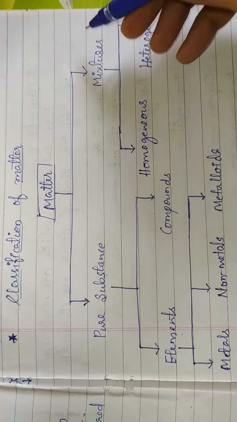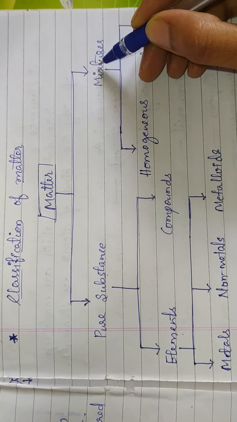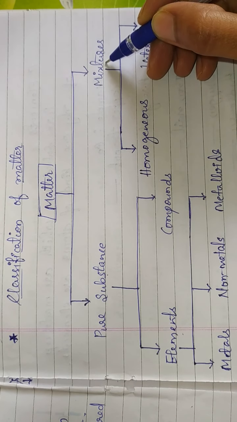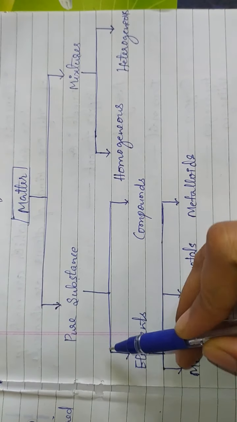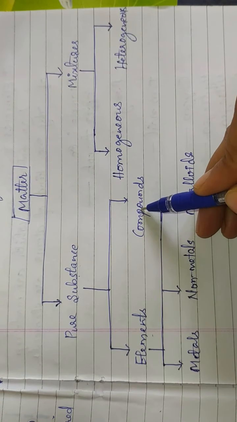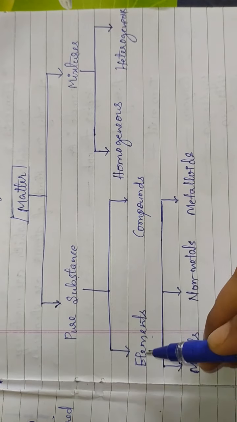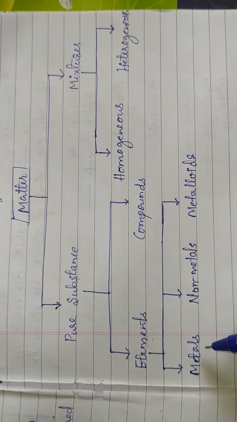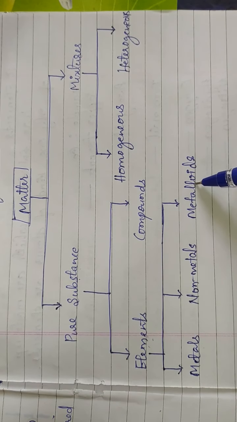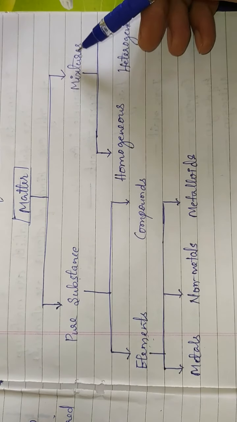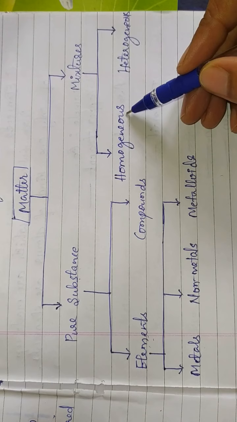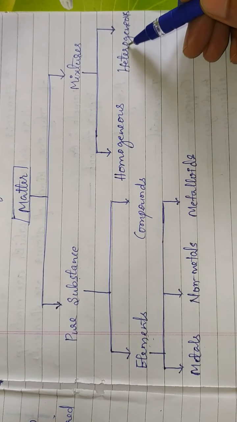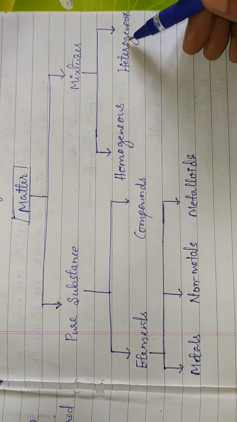Mixtures we can also call impure substances. Pure substances are further classified into elements and compounds. Elements are classified into metals, non-metals, and metalloids. Next, impure substances or mixtures are classified into homogeneous mixtures and heterogeneous mixtures. We will see in detail.